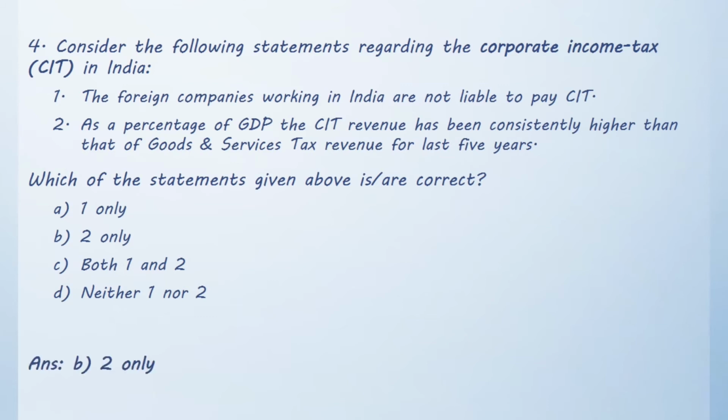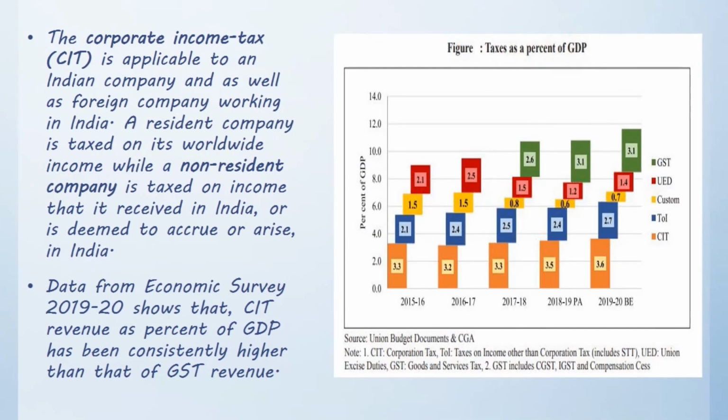As a percentage of GDP, the CIT revenue has been consistently higher than that of GST revenue for last 5 years. The corporate income tax is applicable to an Indian company as well as a foreign company working in India. A resident company is taxed on its worldwide income, while a non-resident company is taxed on income that is received in India or is deemed to occur or arise in India. Data from Economic Survey 2019-20 shows that corporate income tax revenue as percent of GDP has been consistently higher than that of the GST revenue. A graph has been shown explaining the data. Moving on to the next question.